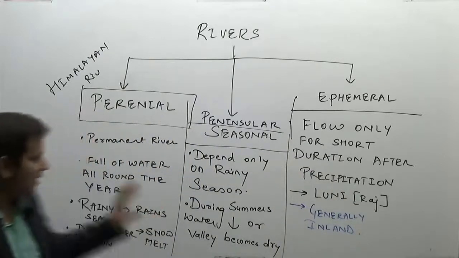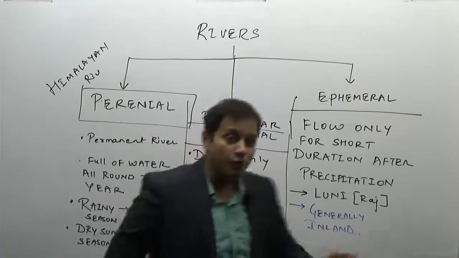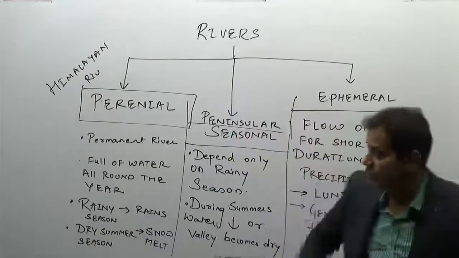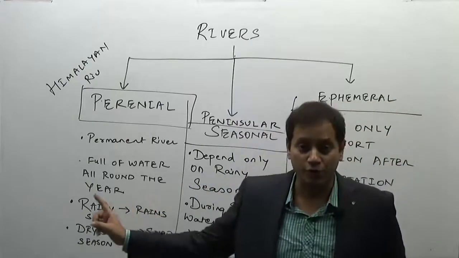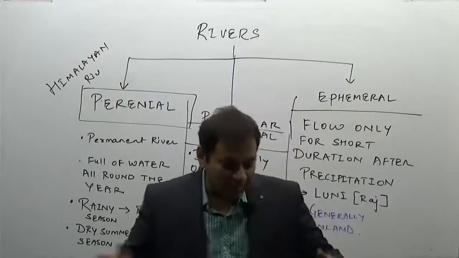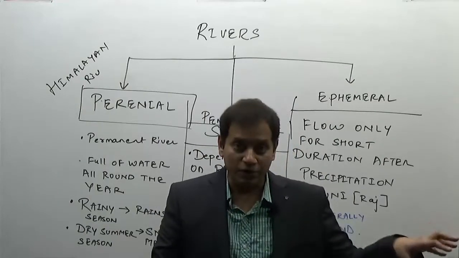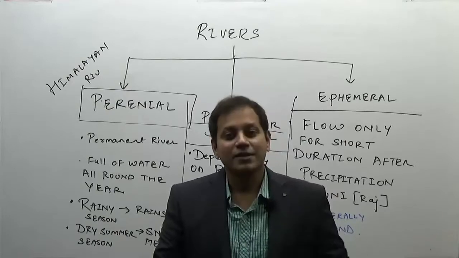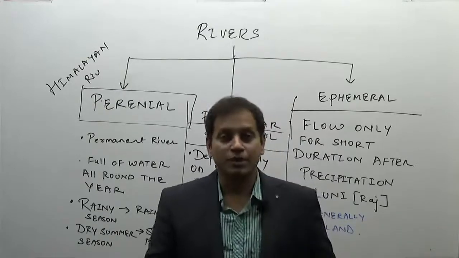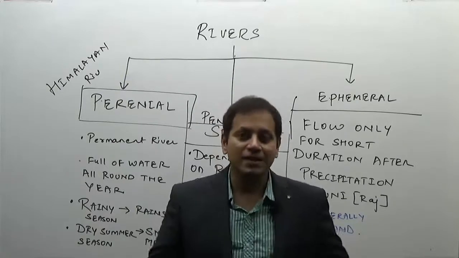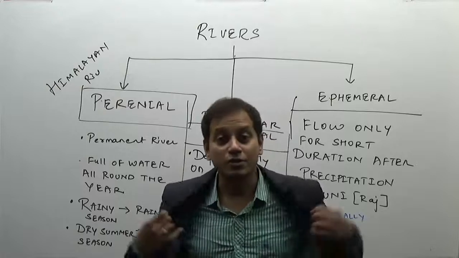So the rivers are classified into perennial, peninsular and ephemeral. This was just a background for the rivers. We have not yet come to the topic. But when you say perennial river system, it is important from the preliminary point of view. Then the Himalayan river should come to your mind. Seasonal river system, then the peninsular river should come to your mind. Ephemeral river system, then the Rajasthan region, Rann of Kutch region of Gujarat should come to your mind.